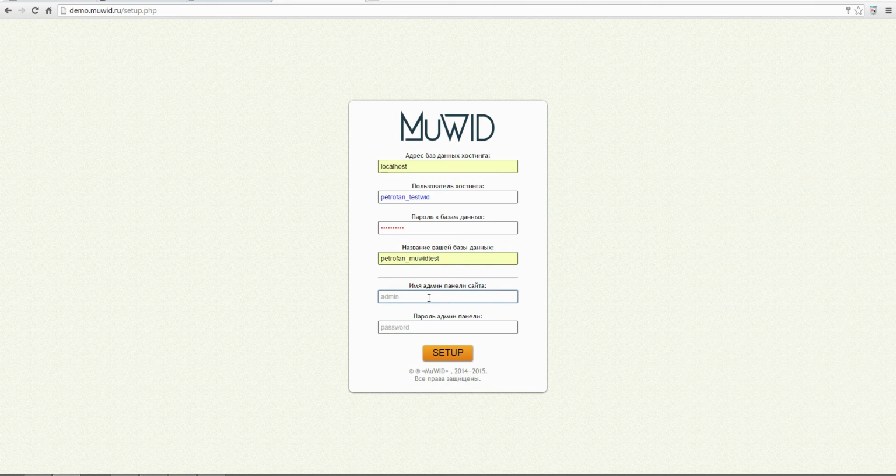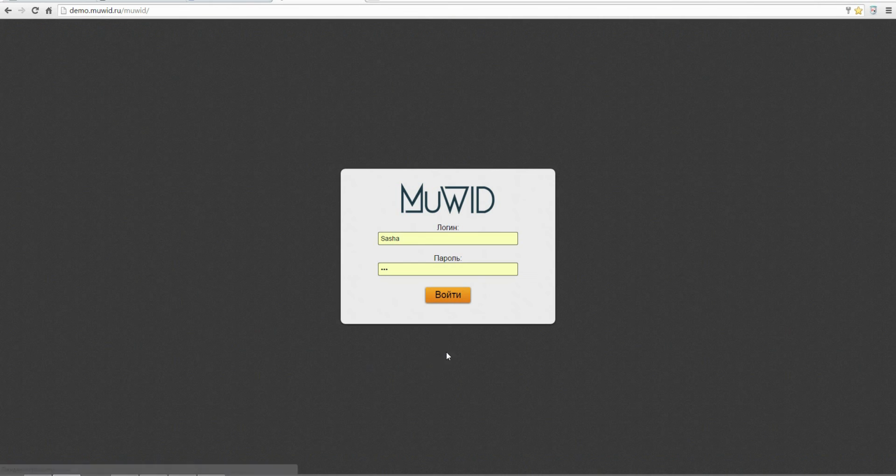Now I choose the name and the password and push the setup button. Okay, done. The database is installed. I enter the password and push the enter button. So the installation process is complete.